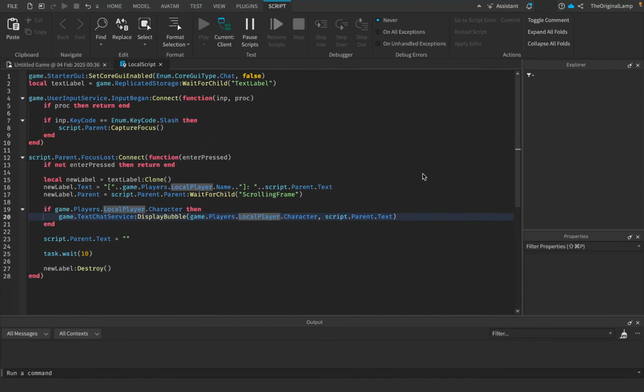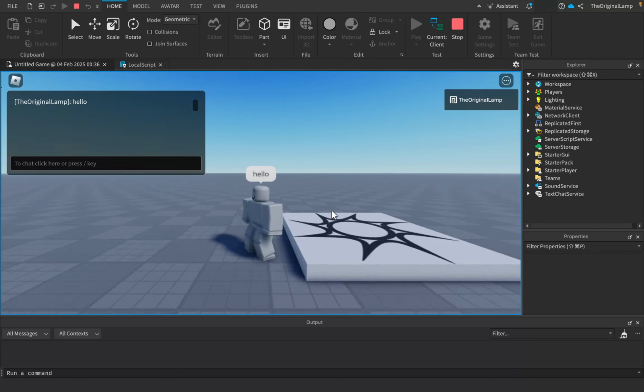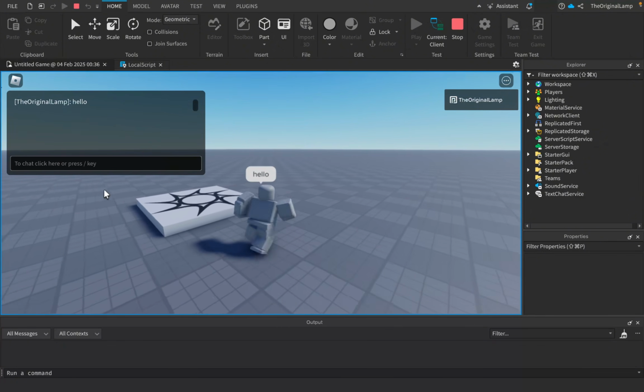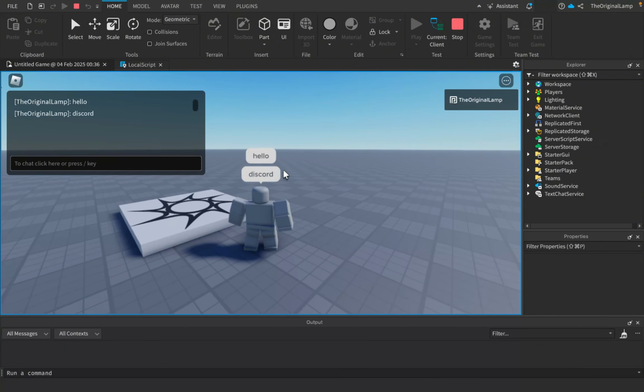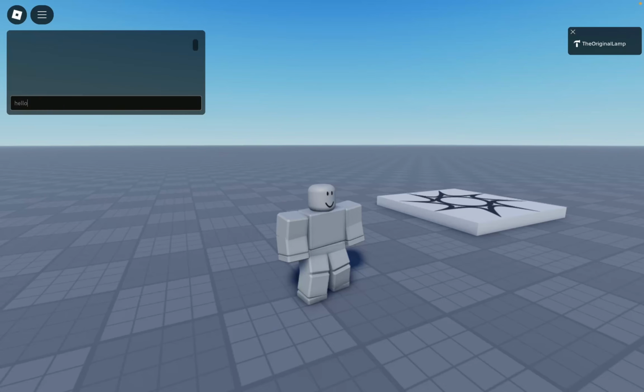So if this works, let me play test this real quick. Hello. Yeah, look at that. There we go. Nice, amazing. Yeah, Discord. Now, I want to quickly playtest the display bubbles in a real game because I'm unsure how Roblox treats display bubbles when it comes to filtering.